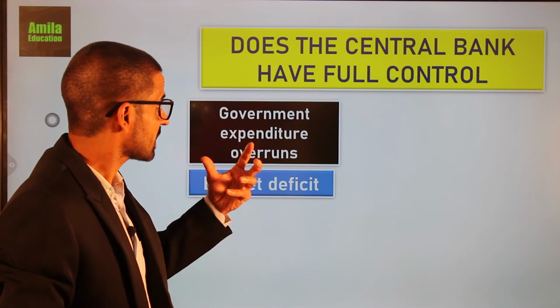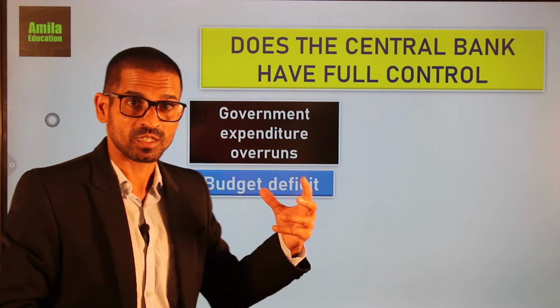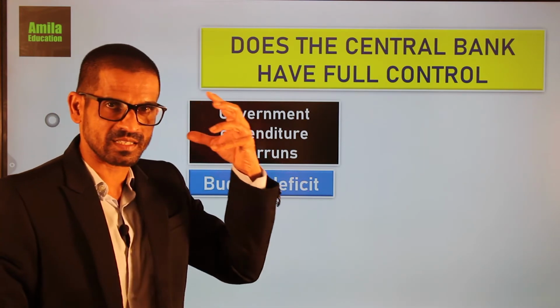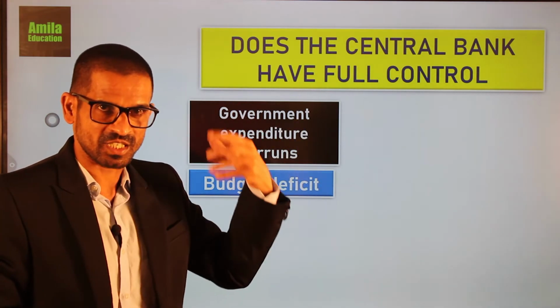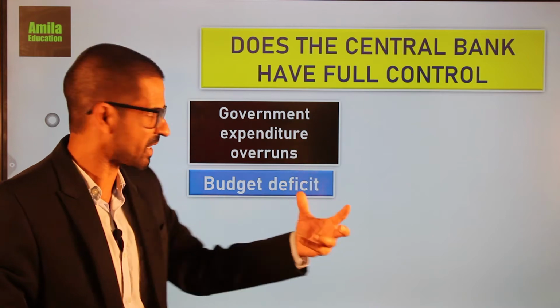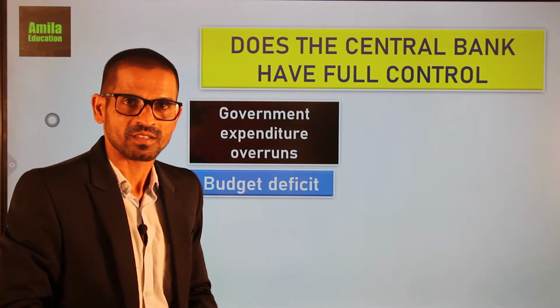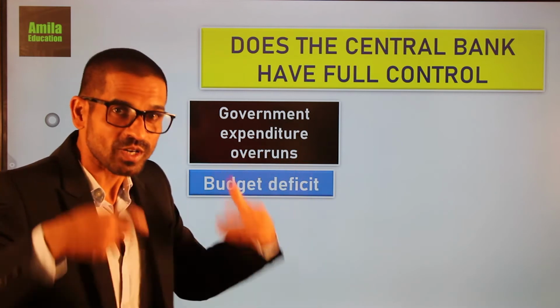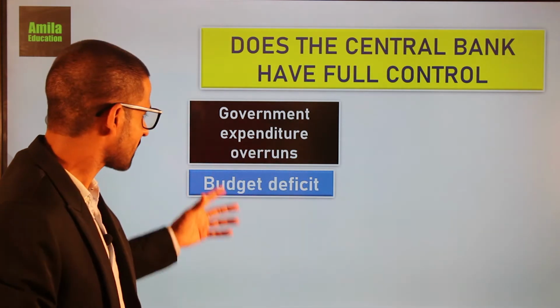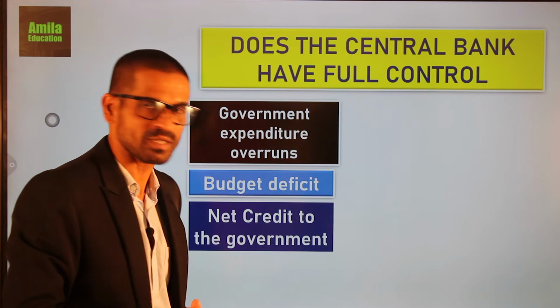So even though the central bank wants to have some limitation on the amount of high-powered money in the economy, it does not have any other option but to lend to the government. That is called net credit to the government.